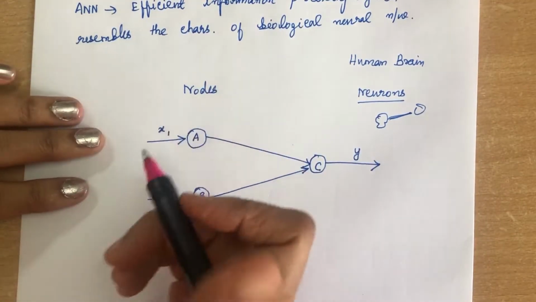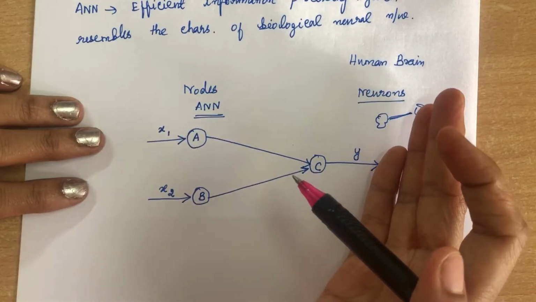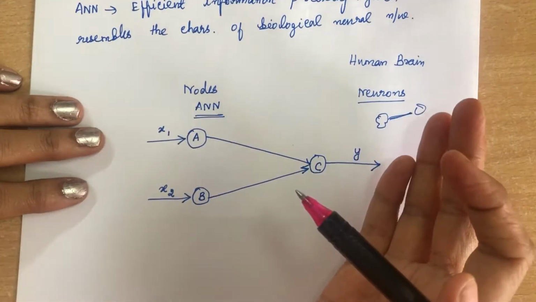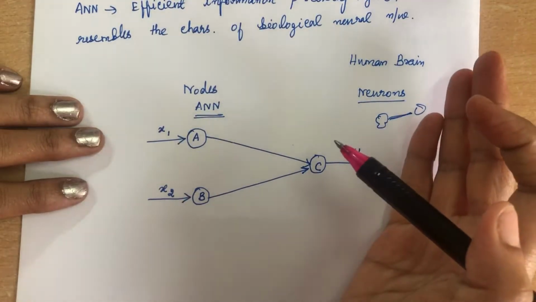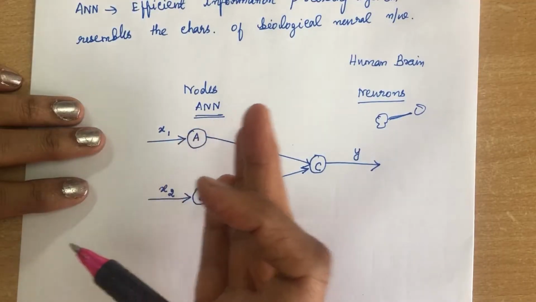So this artificial neural network is going to resemble the characteristics of the human brain. How is it going to resemble it? Here we call them neurons, here we call them nodes, and the nodes will be connected to the output nodes.